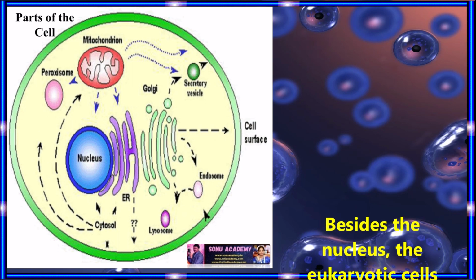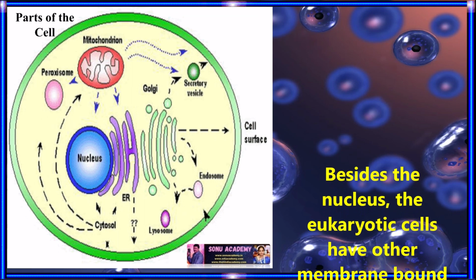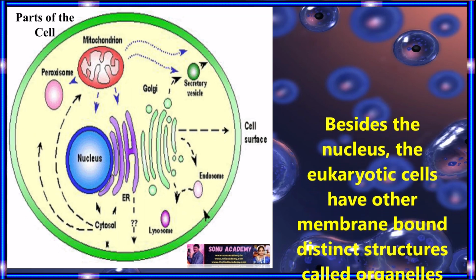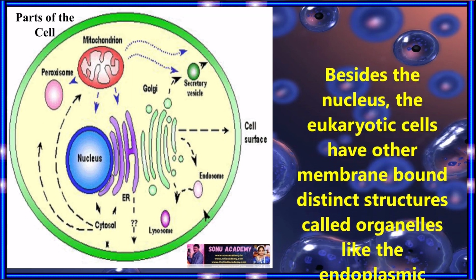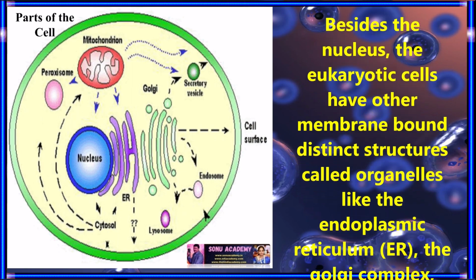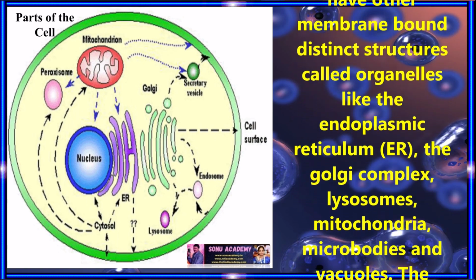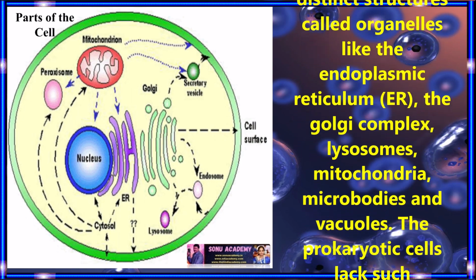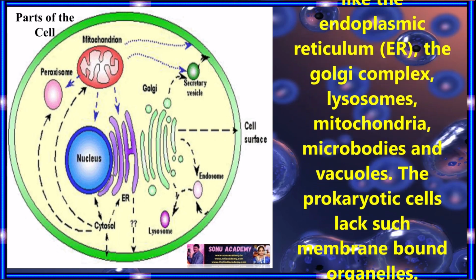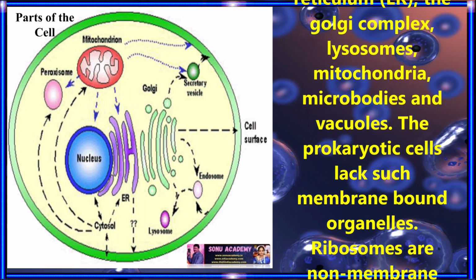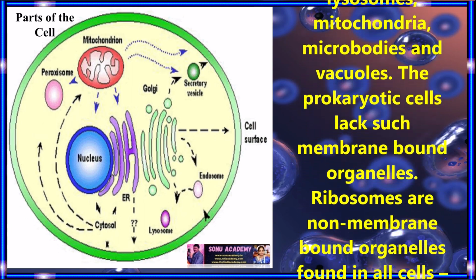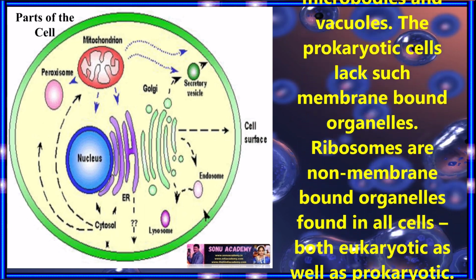Besides the nucleus, the eukaryotic cells have other membrane bound distinct structures called organelles, like endoplasmic reticulum, Golgi complex, lysosomes, mitochondria, microbodies, and vacuoles. The prokaryotic cells lack such membrane bound organelles. Ribosomes are non-membrane bound organelles found in both eukaryotic as well as prokaryotic cells.